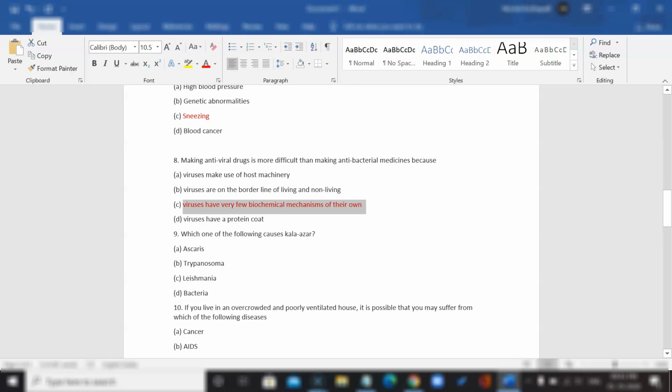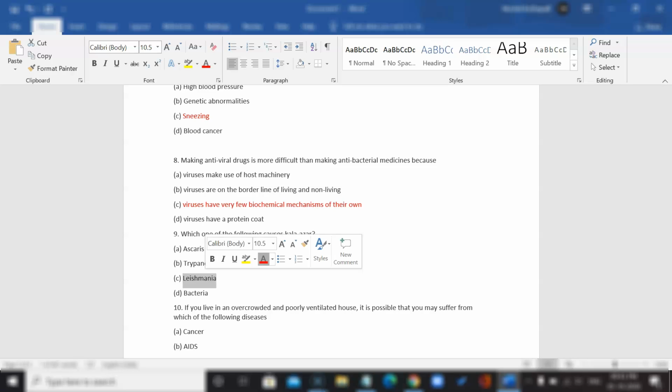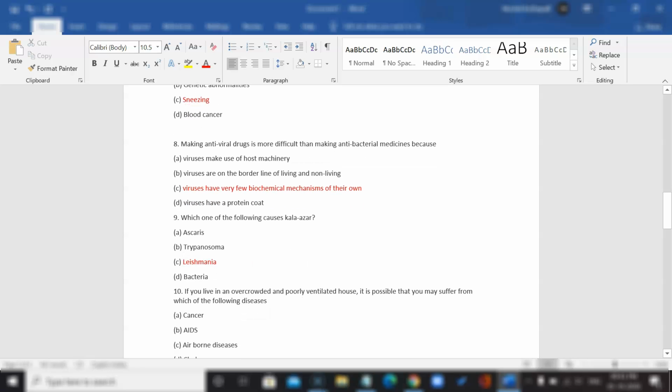Which of the following causes Kala-Azar? If we look at our reference sheet, we know that it's protozoan Leishmania. At this point, you guys kind of have to memorize this. I'll show you guys the reference sheet again in the end.